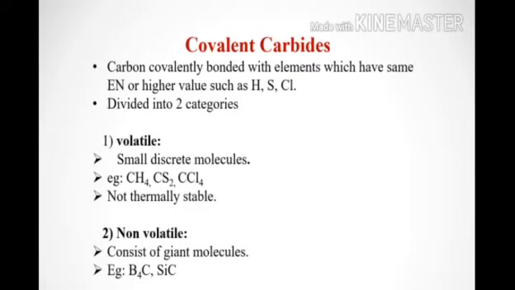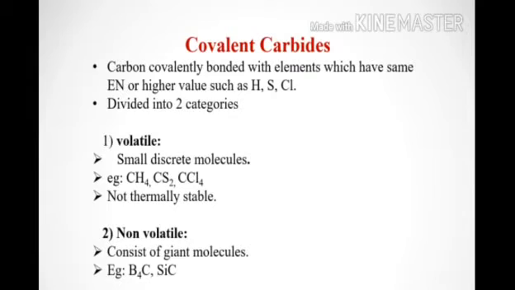First we can check the volatile covalent carbides. Volatile covalent carbides contain small discrete molecules, formed by the combination of carbon with hydrogen or elements of group 16 or 17.